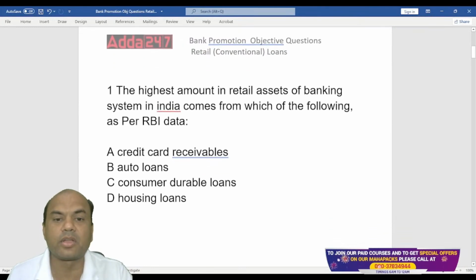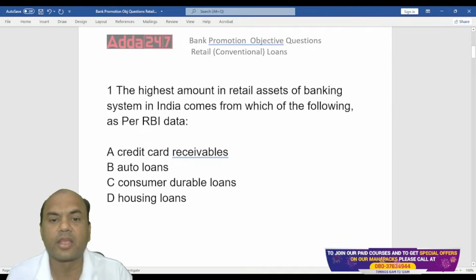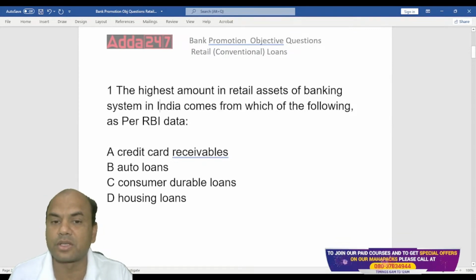The highest amount in the retail assets of the banking system in India, as per RBI data, comes from which of the following? First one only, googly, difficult, a bouncer you can call it. The highest amount in the retail assets means loans, retail loans you can call it. Here, assets and loans are one and the same thing. We will use it interchangeably.